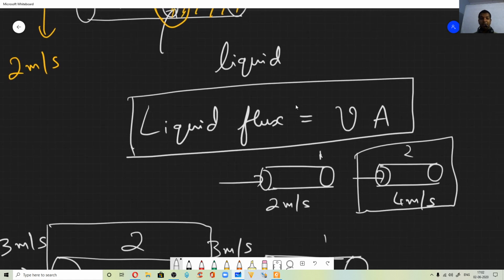So coming back here, the flux, the rate of flow of liquid, the amount of liquid which is coming out of the cross section in 1 second, is dependent on the velocity of the liquid as well as the area through which the liquid is actually flowing. So this is what we define as liquid flux. Now exactly on the same grounds we will define electric flux.